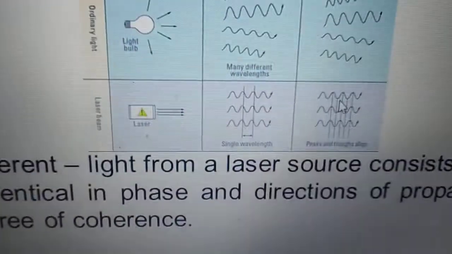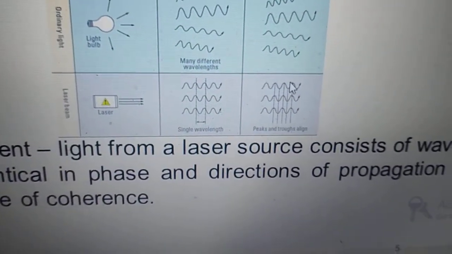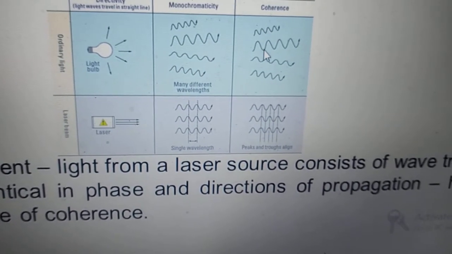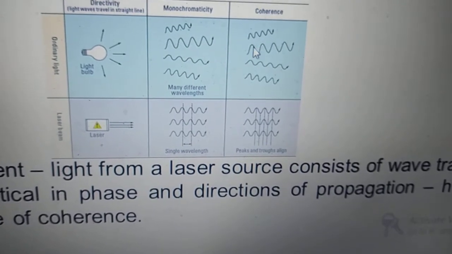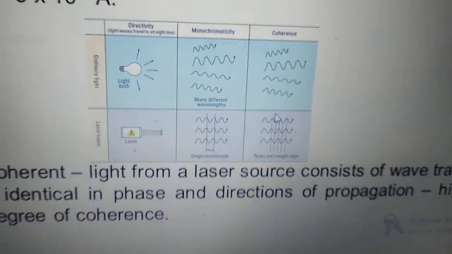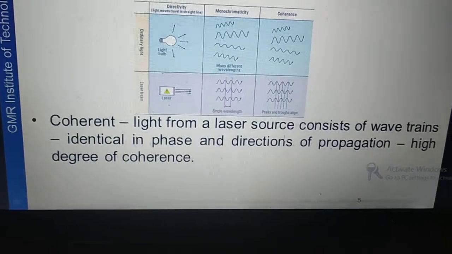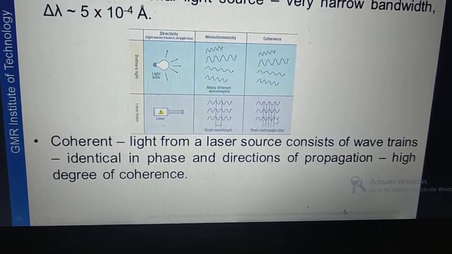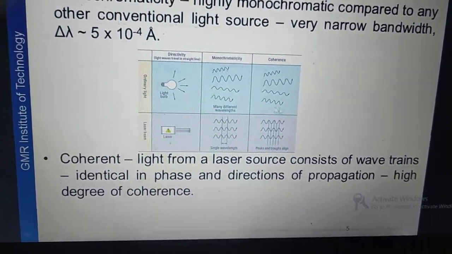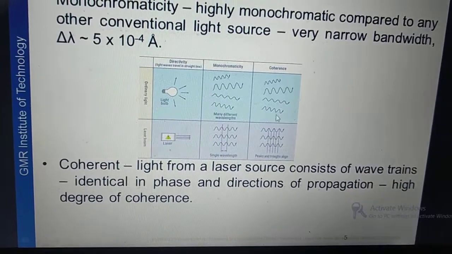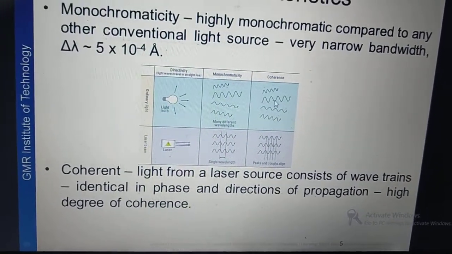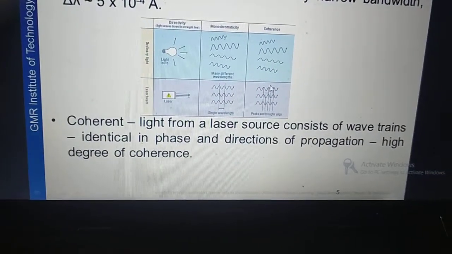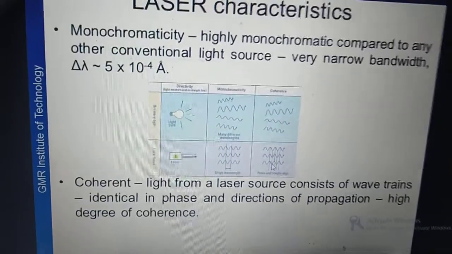You can see that if you take laser light, all the crests and troughs are matching. That means the phase difference is 0. Whereas here they are not maintaining any constant phase difference, and they are highly incoherent. As they are highly coherent, these light rays will combine and the intensity will be more, I is equal to I1 plus I2 whole square. As here they are highly incoherent, the intensity won't get doubled. Laser light is highly coherent because the phase difference between them is 0.